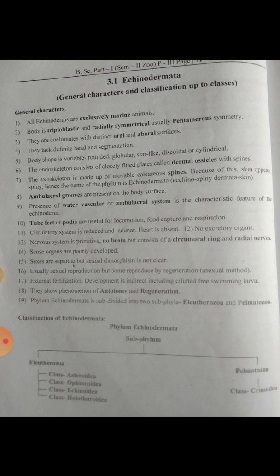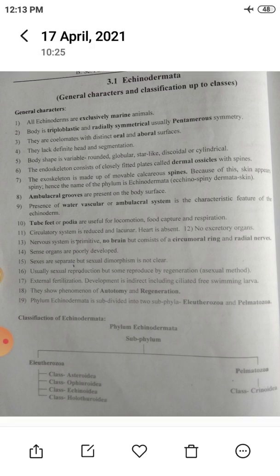Next, they are coelomates with distinct oral and aboral surface. Coelomates is nothing but the main body cavity, and with distinct oral and aboral surface means they contain two surfaces. First, the frontal region is the oral surface where the mouth is present, and the aboral surface which contains the anus region. They lack definite head and segmentations. Here, echinoderms lack a definite head, and lack of segmentation means there is absence of segments.